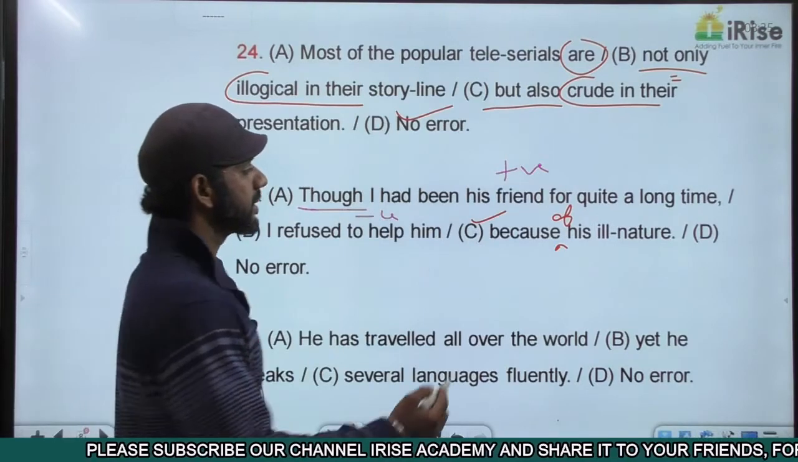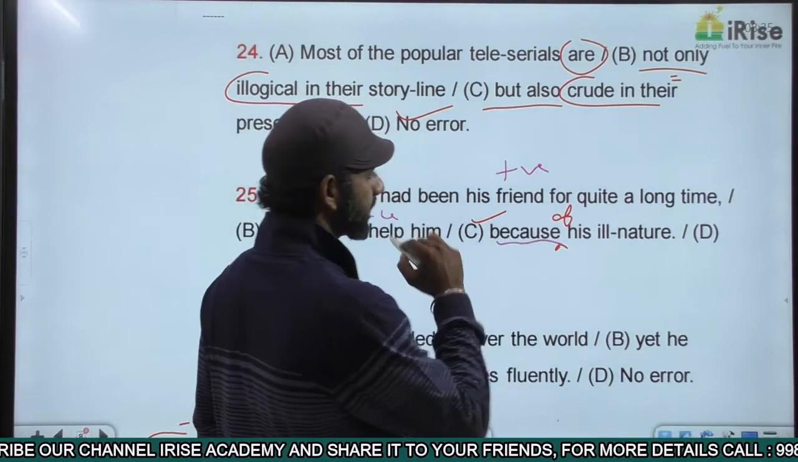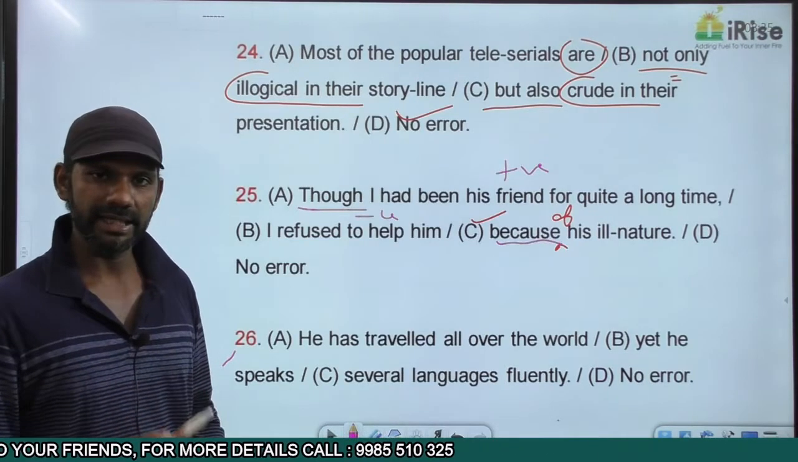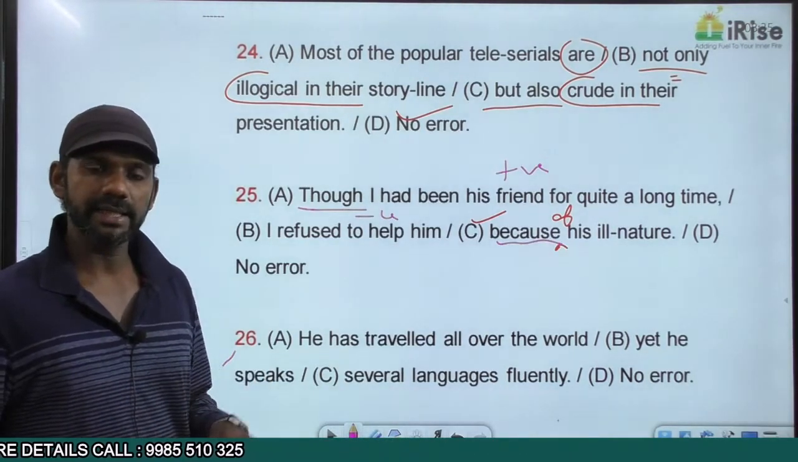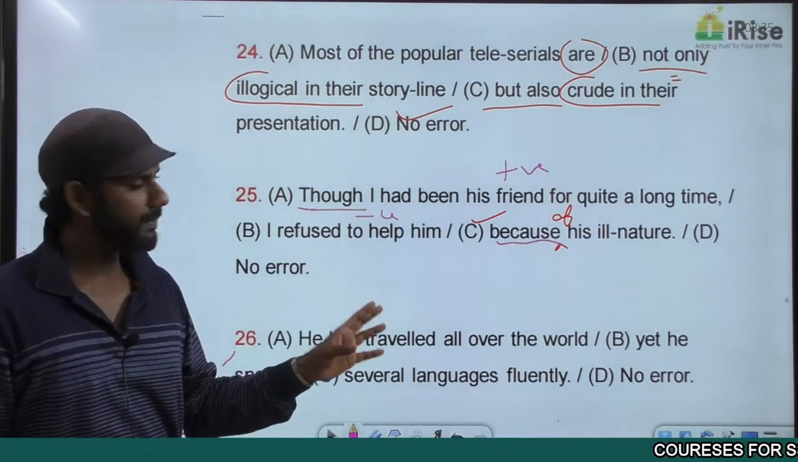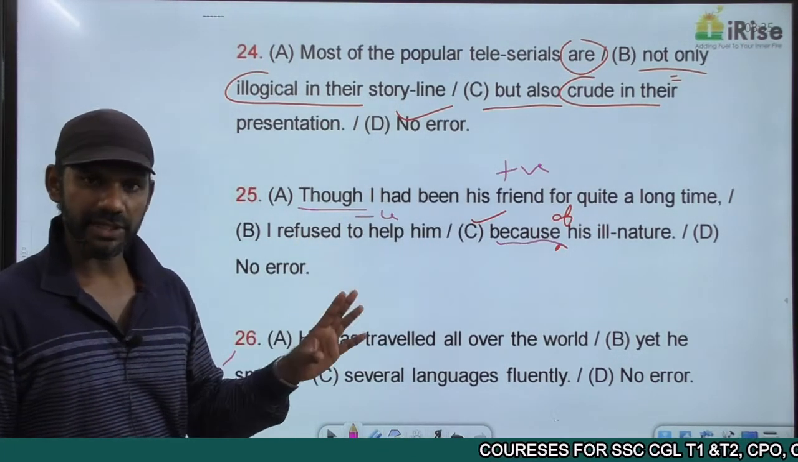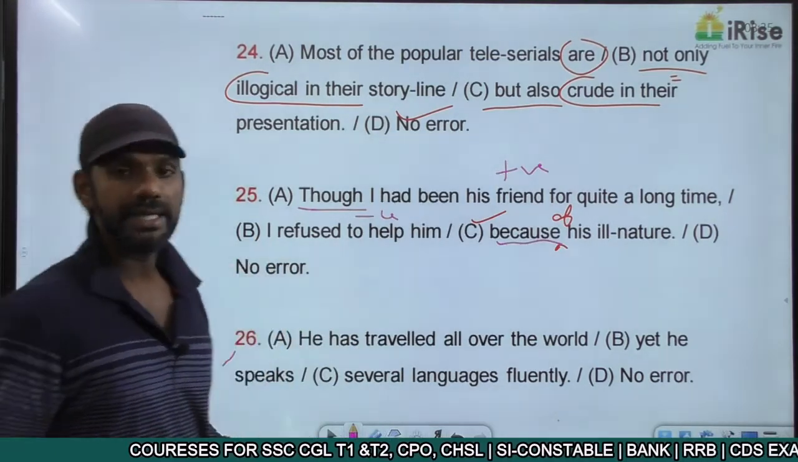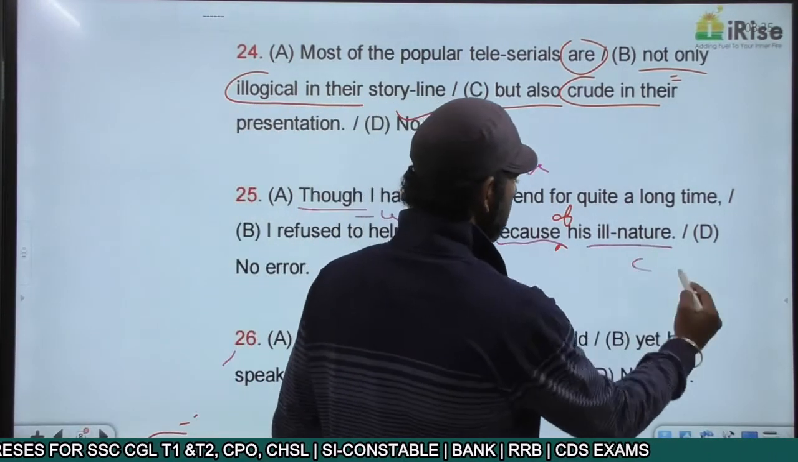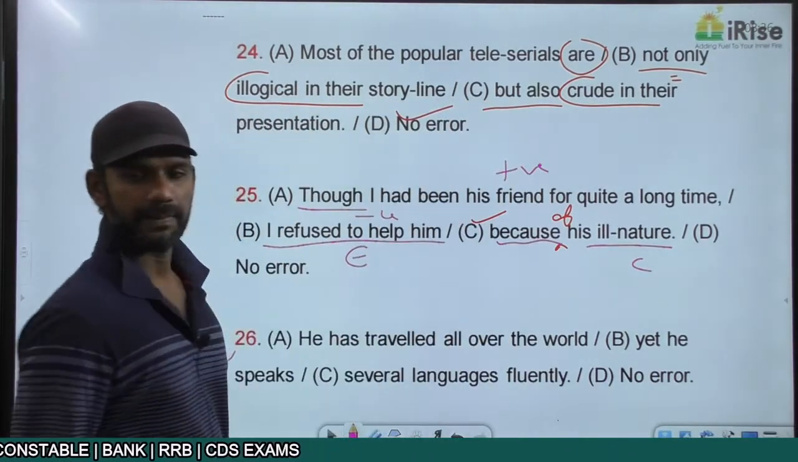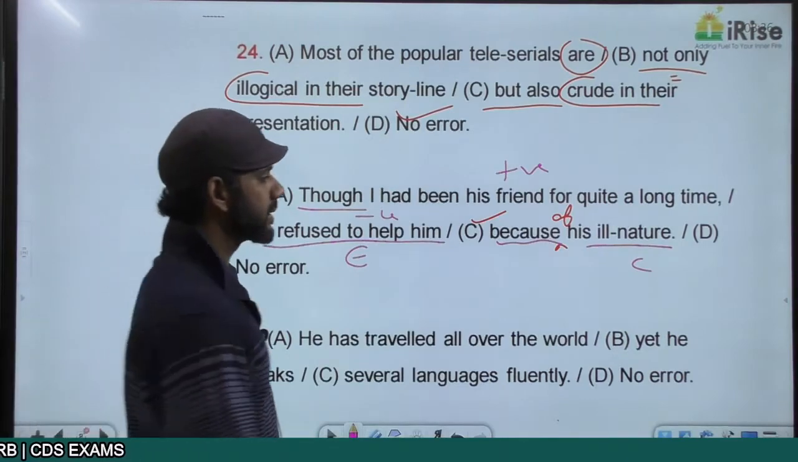Because of is a cause and effect indicator. It must connect a positive reason and a positive result, or a negative reason and a negative result. The two ideas that because of connects here are, one is refused to help him, the other one is his ill nature. What is the reason here? His ill nature is the reason here, the cause. I refused to help him is the effect or the result. His ill nature is negative.